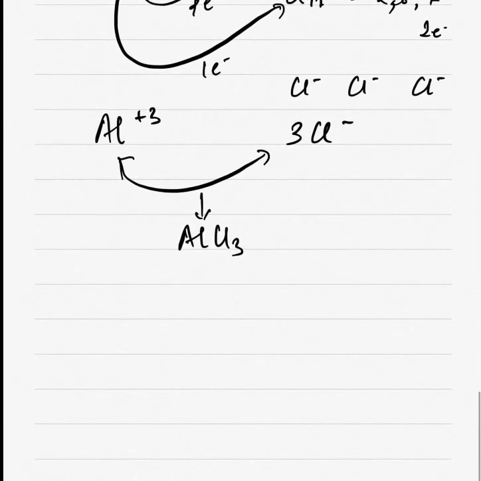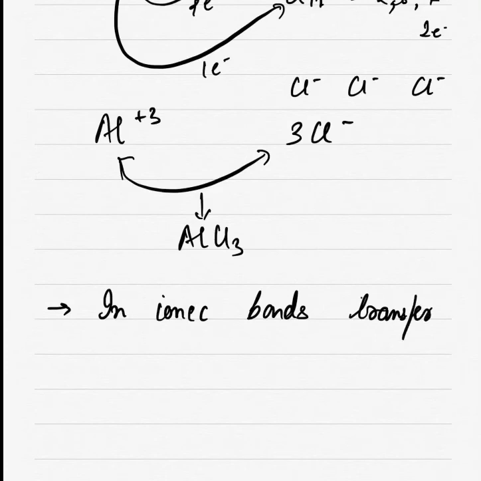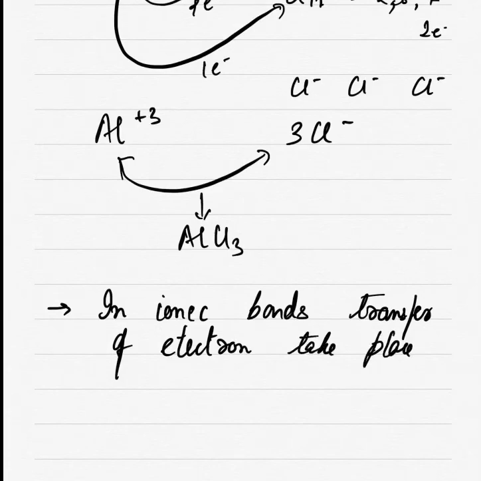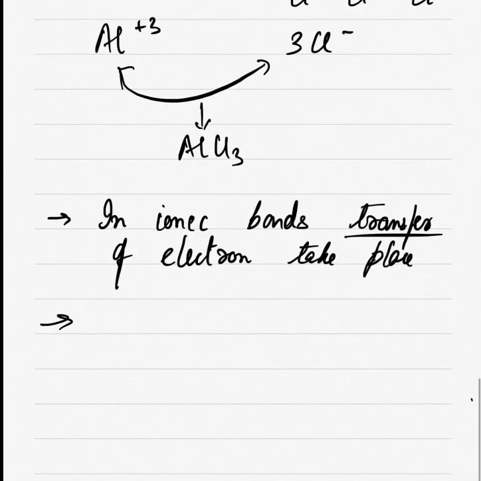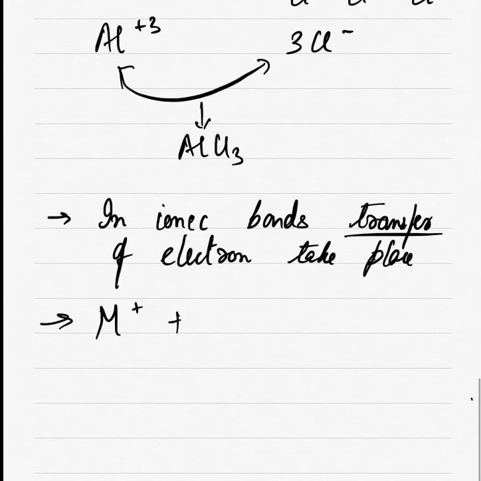Okay. So ultimately what you have to remember is, you can write this, in ionic bonds, transfer of electrons takes place. Transfer of electrons takes place. Because of this, a metal with positive charge should react with a non-metal with negative charge.